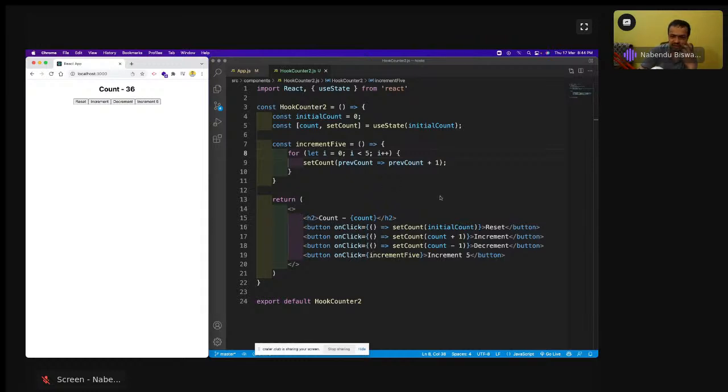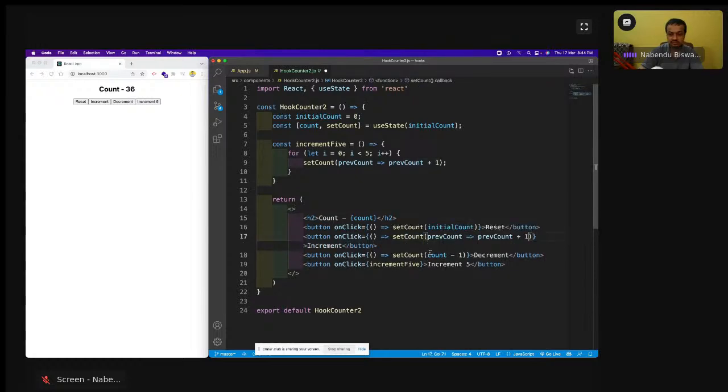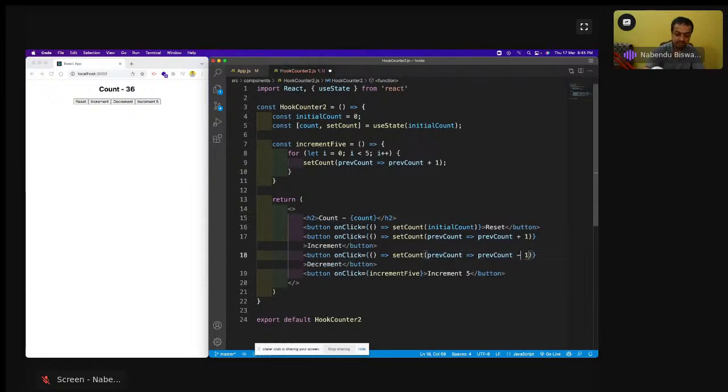And if you are using it here, it's better to use it here also to have consistency. Save it, and so now decrement is doing, increment is also doing, and reset is there. So this is how it is working, and this is working fine.